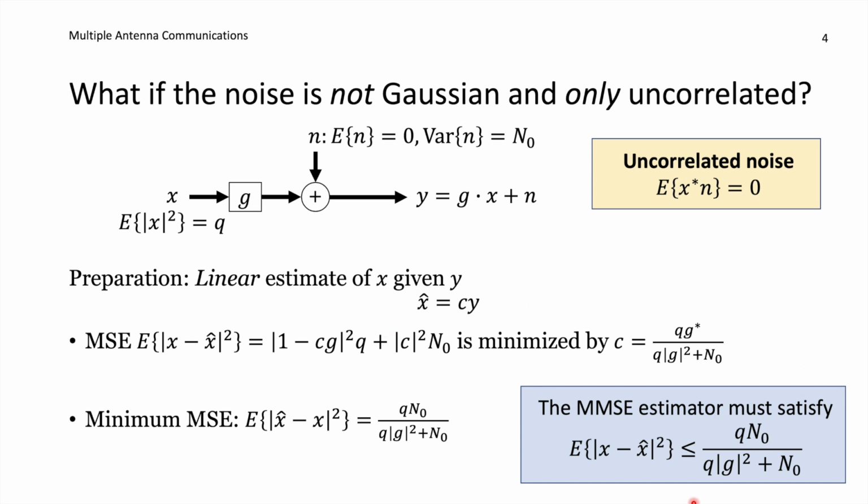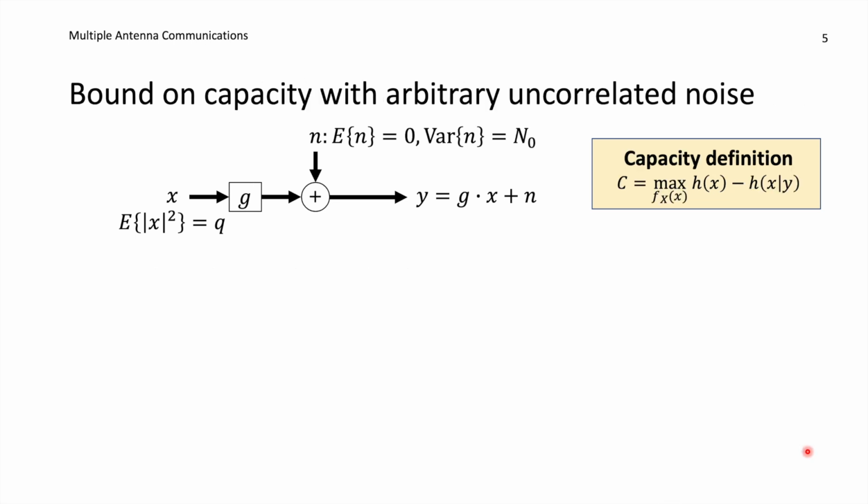So we could have utilized any technique, any estimator here, but this is at least an optimized one obtained in this particular way. What we should remember from this slide is that if we are obtaining y at the receiver side and we compute some kind of estimator x hat of the transmitted signal x, then the mean squared error will be smaller or equal to this particular term. Now we will utilize this to compute the lower bound on the capacity of this particular channel where we have arbitrary uncorrelated noise.